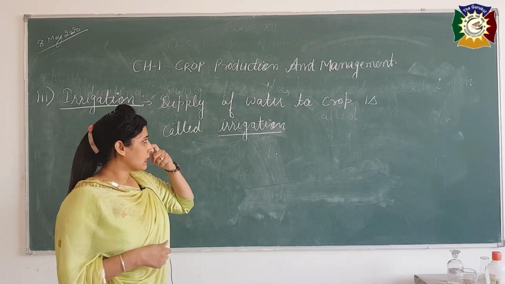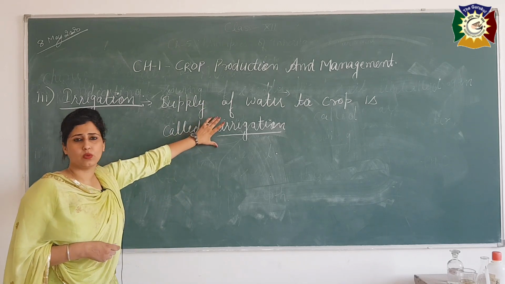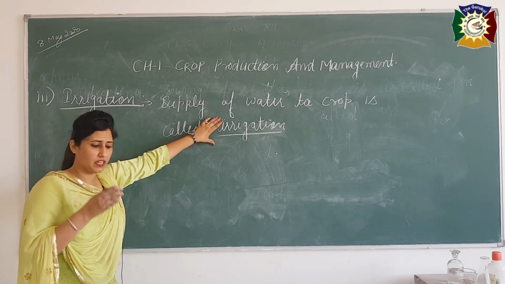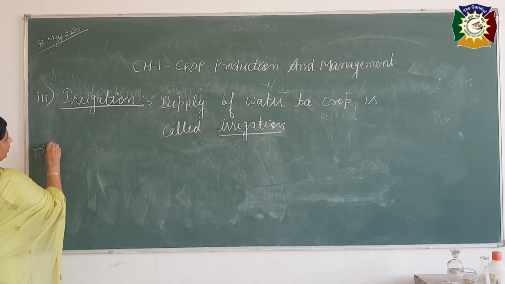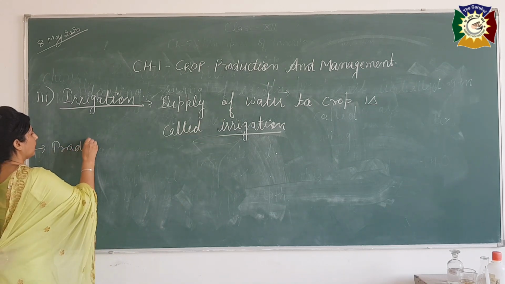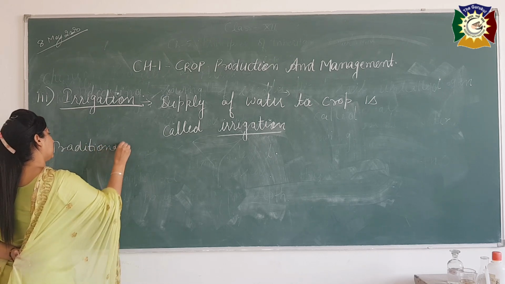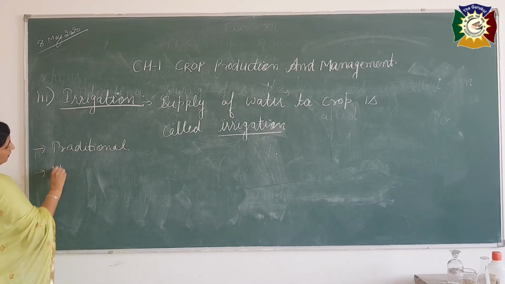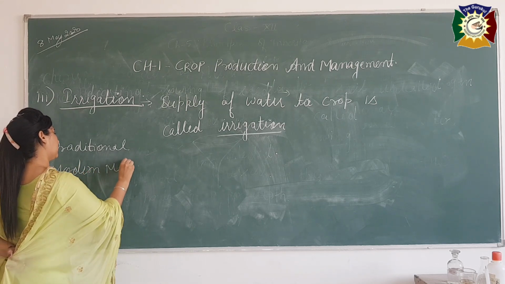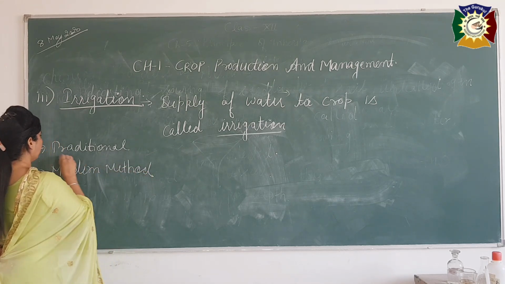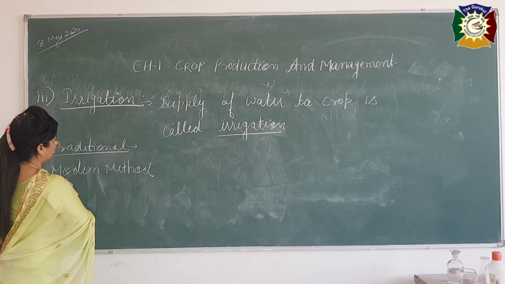Next, for irrigation we also have two types of methods: the traditional method and the modern method. What is in the traditional method?